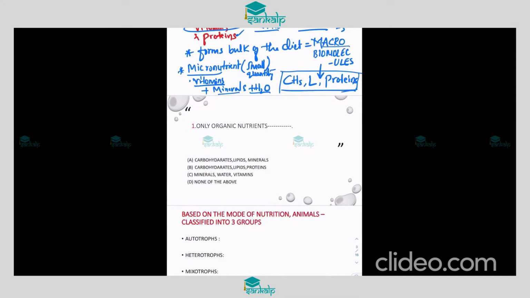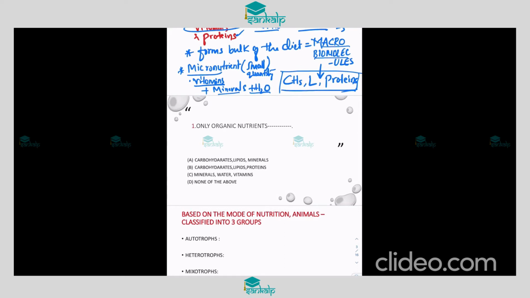Very important to note that vitamins will be consumed in little quantities.